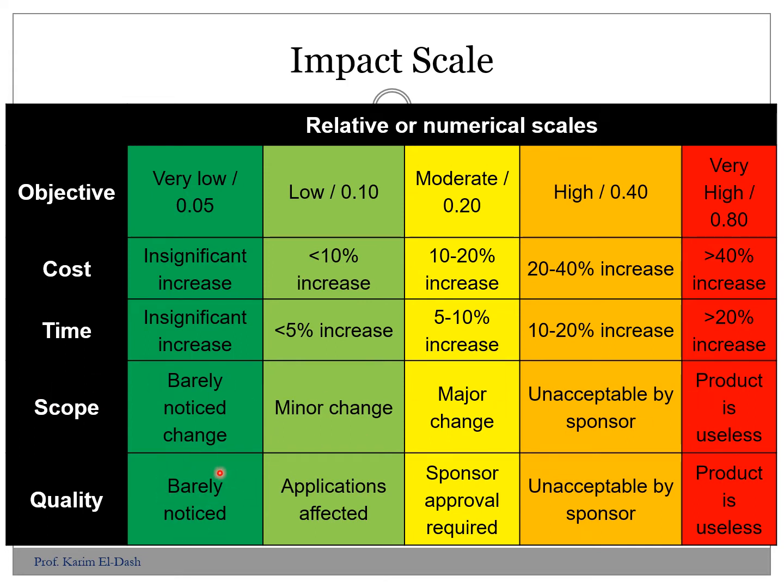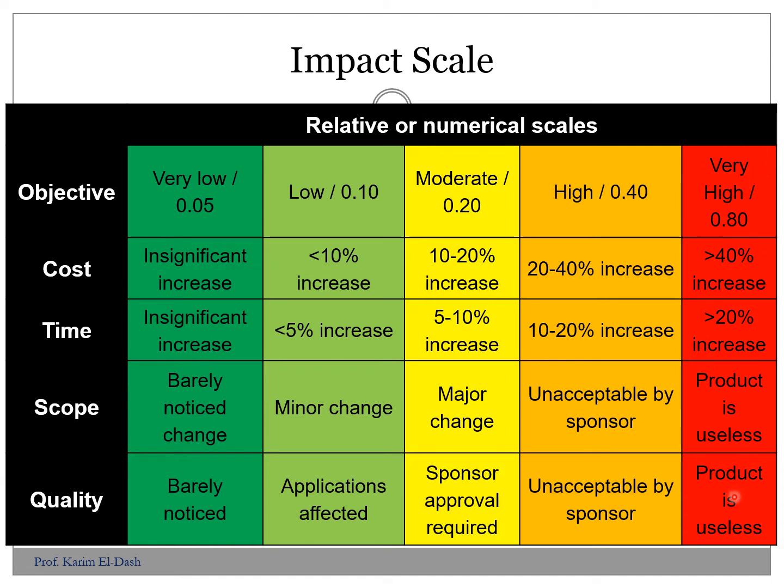If we are talking about quality, very low is, again, the specs are almost met. If it is low, we have to make kind of modification for this. If it is moderate change for the specs and quality, the sponsor needs to approve the change that we have for the specs. If the objective impact is high, that means it is not accepted by the sponsor, and we have to find some solution for this challenge.